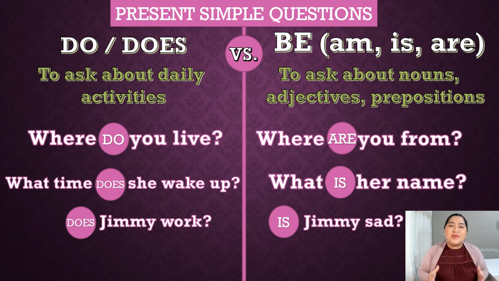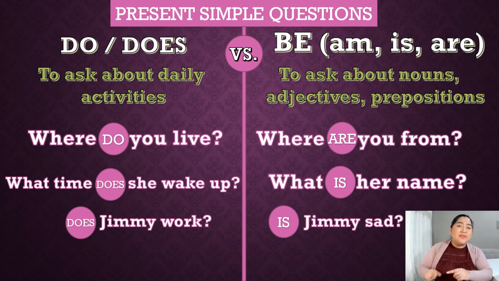So come on, let's do a review one more time. We need auxiliaries in present simple tense, like do and does, when we use verbs or activities in our question. Where do you live? What time does she wake up? Does Jimmy work? All of these are verbs, activities, actions.